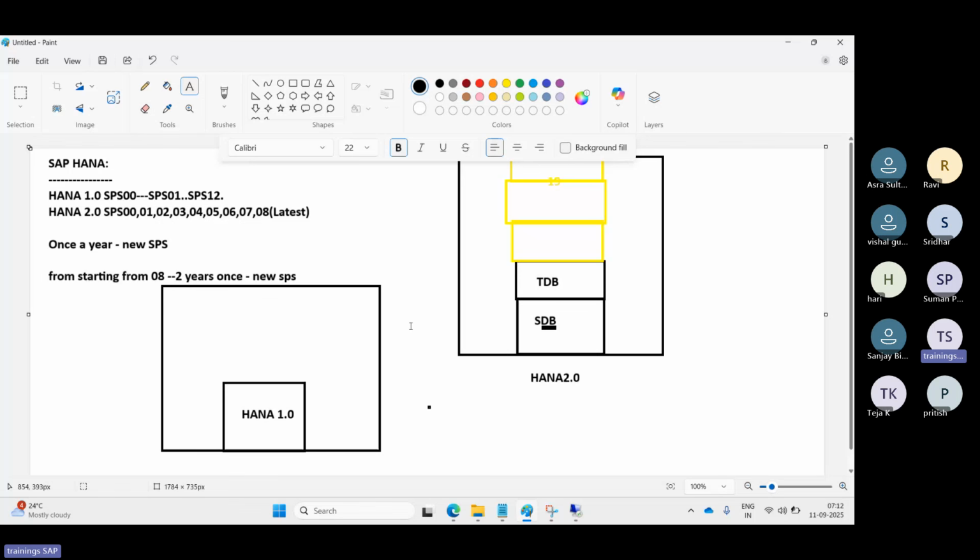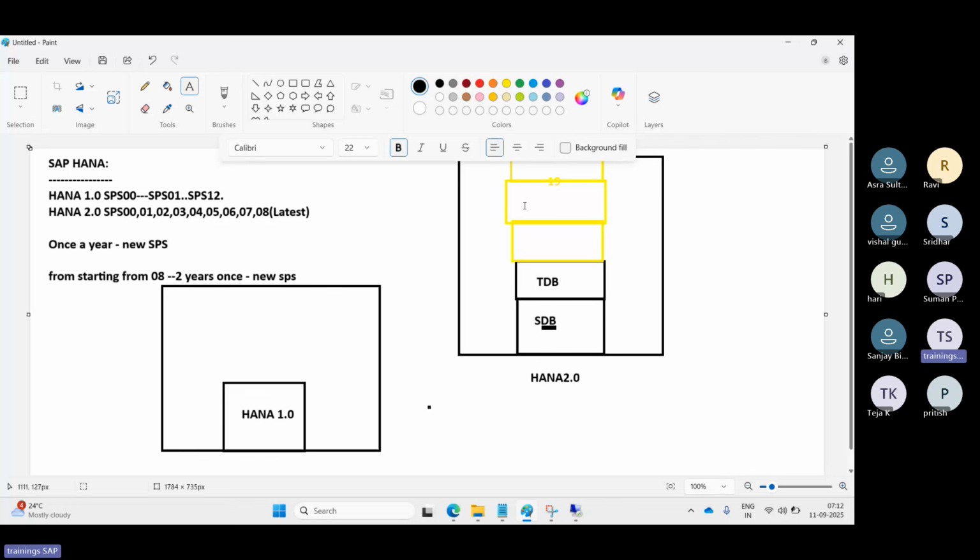By default, you will get G+1. Why? Because whenever any person builds an apartment, first of all, he will build G+1. Then after that, if there is any requirement, he can even add one more floor. Similarly, here also, one system DB, one tenant DB, then multiple floors we can add.